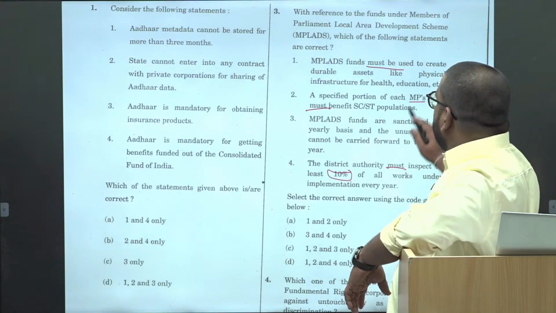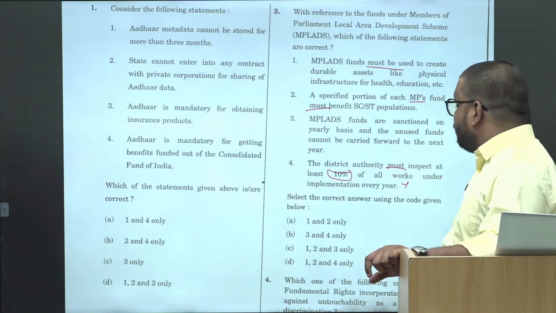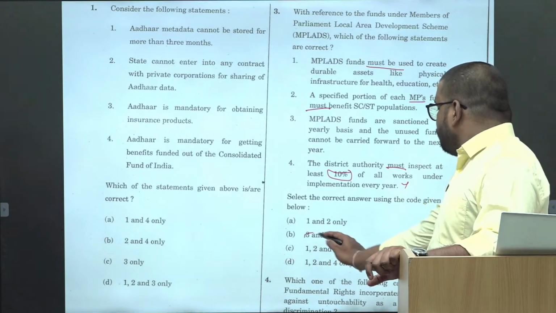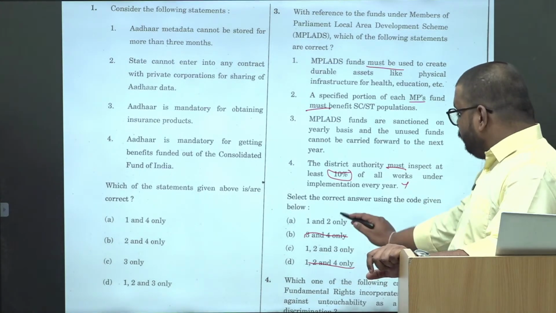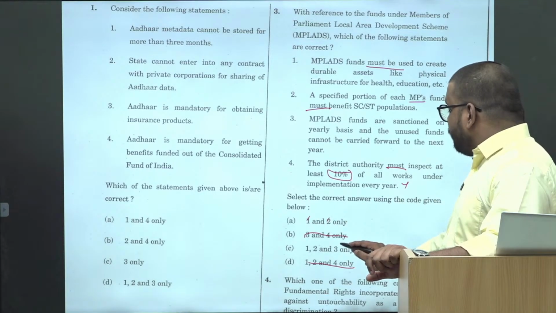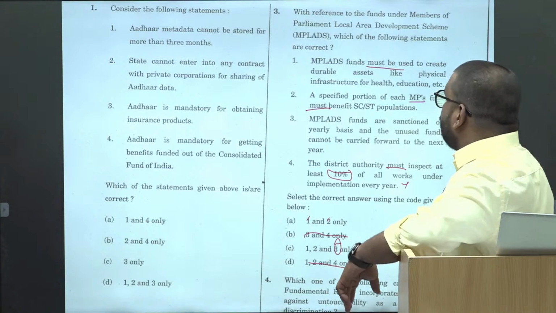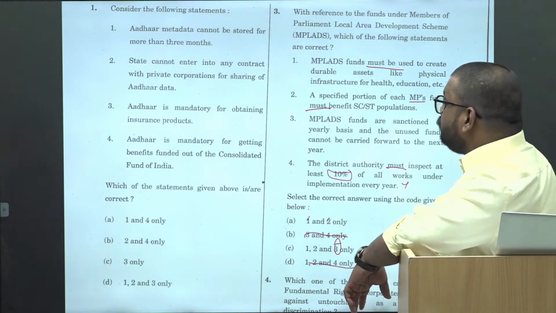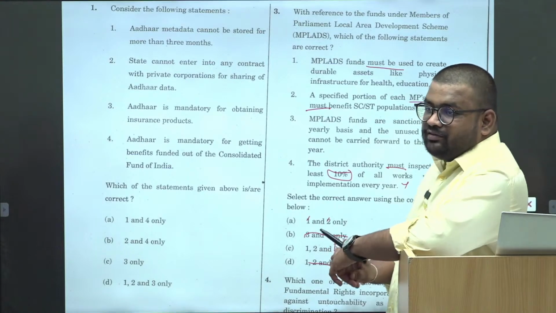Okay? So what we'll do, we'll consider this one as incorrect. That is 4th. Based upon that, our 2 will be eliminated. Now, 1, 2 automatically becomes correct. We'll just focus upon the third word, कि MPLAD funds are sanctioned on yearly basis and unused fund cannot be carried forward to the next year.